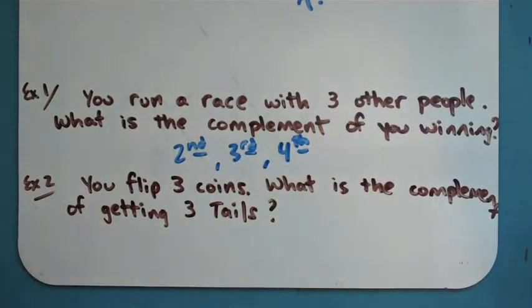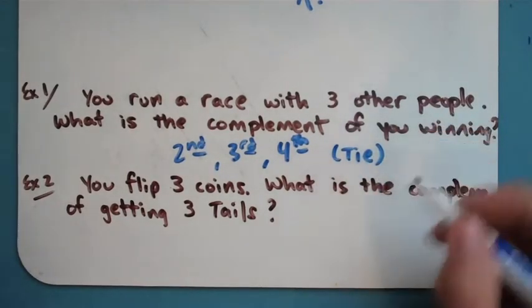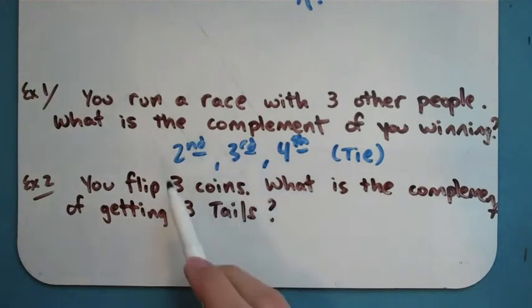This is assuming that there are no ties, I guess. So you could also have in there a tie for first or something like that, because you wouldn't necessarily win. I'll put that kind of in parentheses here, because that's kind of getting technical. If you assume that there have to be 4 distinct finishers, you would either be second, third, or fourth.